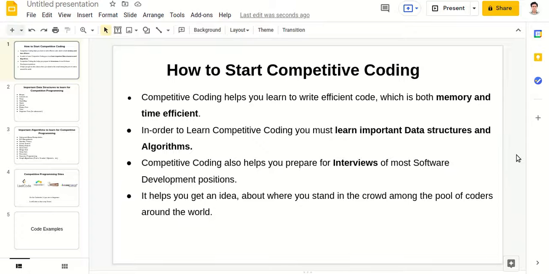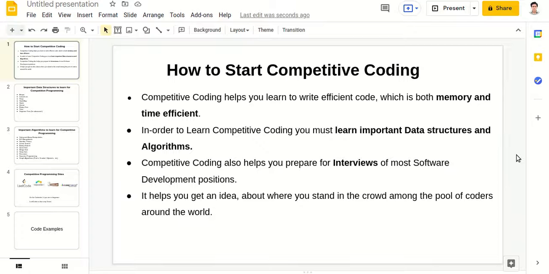So these things are there in interviews. They are most commonly asked in interviews for most software development positions, be it a large organization or a startup. Everyone checks these skills. This also tests the problem solving skill of a candidate, as well as how efficient code they can write. So both these things are tested using these coding problems.